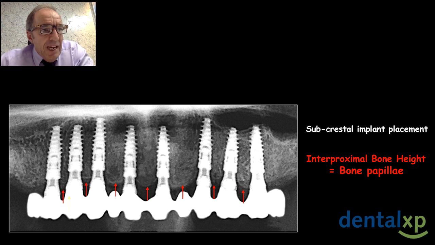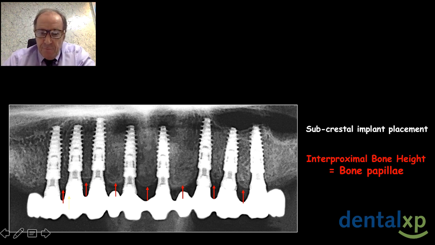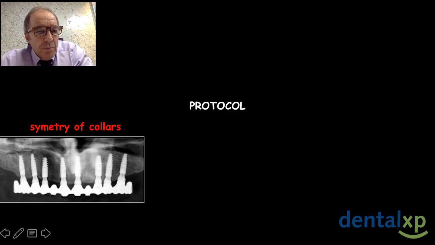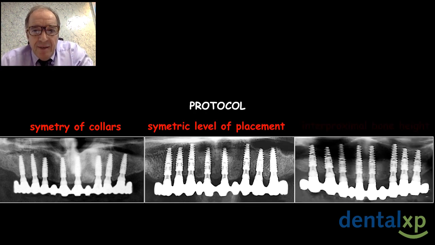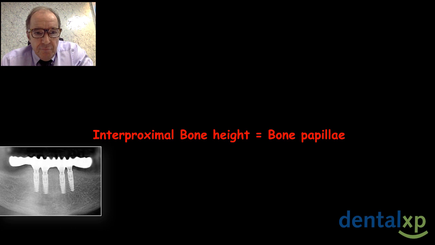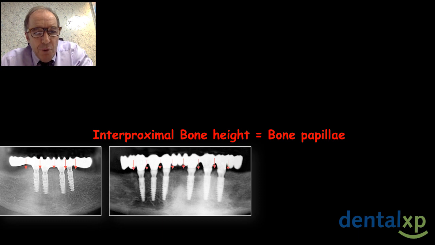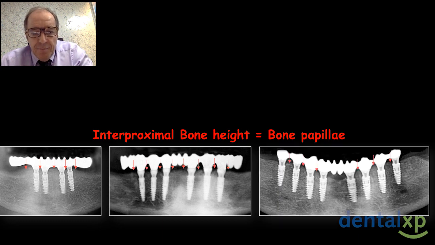Another example is to obtain the bone papilla between the implants. You can see here the interproximal bone height. I call this bone papilla. That will make it easy to obtain soft tissue papilla. The protocol is the symmetry of the collar, the symmetric level of the placement, and finally, interproximal bone height. Interproximal bone height and bone papilla, also at the mandible, as you can see.